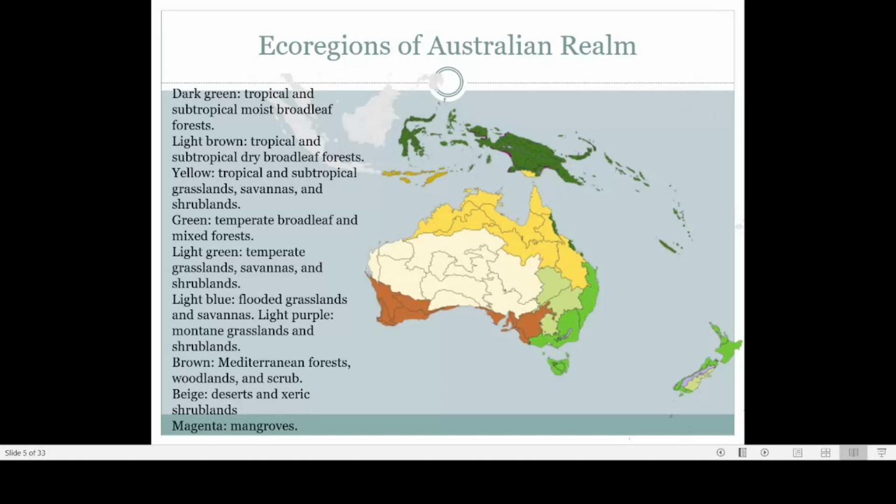Ecoregions means ecological regions of the Australian realm. Now that is a color map, and the dark green portion is showing tropical and subtropical broadleaf forest. Here you can see New Guinea, certain portions of the eastern part of Australia, and the Moluccan islands are all having subtropical and tropical broadleaf. Broadleaf means the trees that we are finding here.